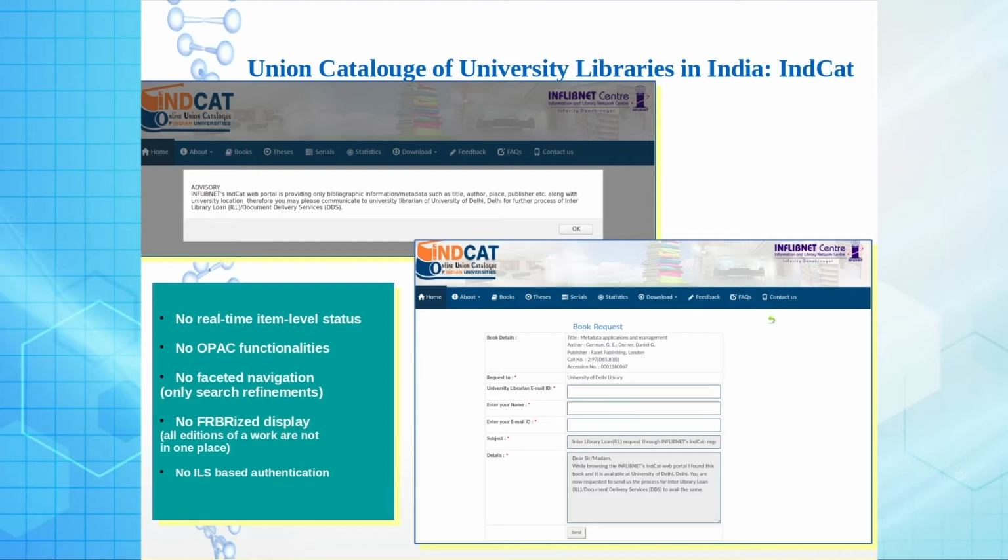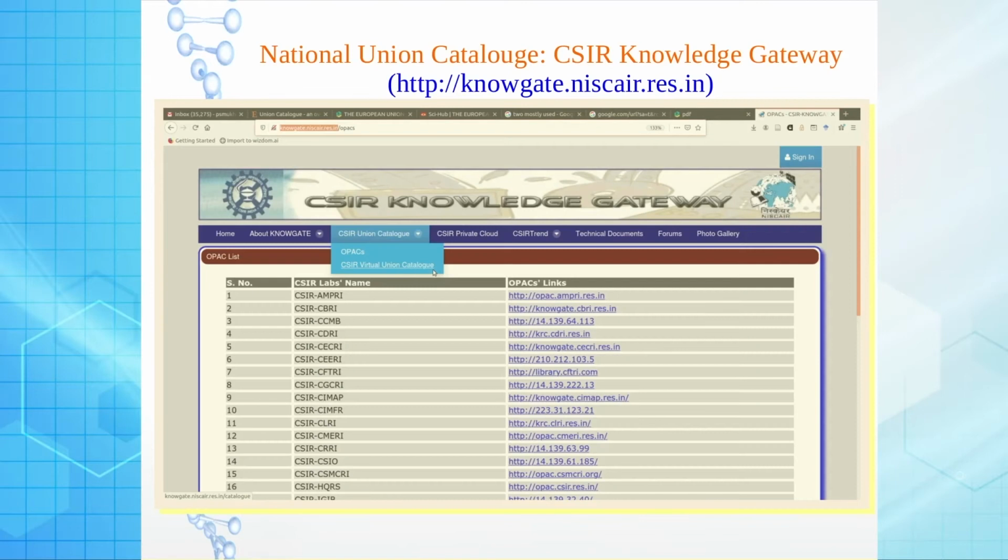No OPAC functionalities. That means I cannot use the credential of my own institution to enter inside the Union Catalog. No faceted navigation, only search refinements are there. No FRBRized displays, many editions, many versions are not grouped together, and as I said, no ILS based authentication.